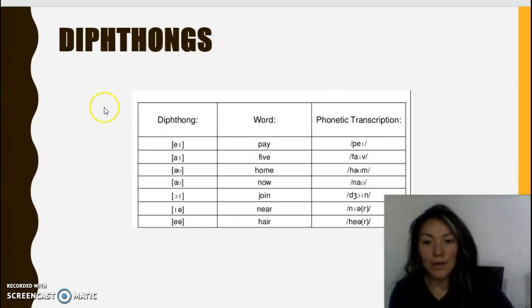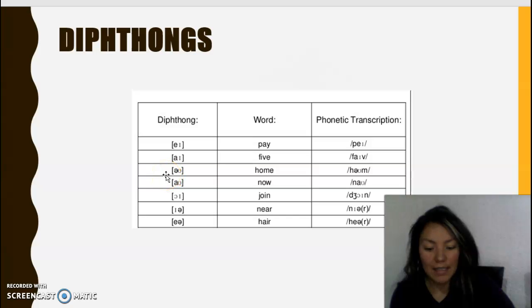And the next sounds are diphthongs. For example, a. This example we can see in the word pay. The other example is I. For example, in the word five.